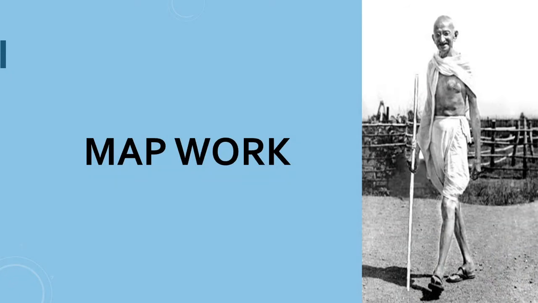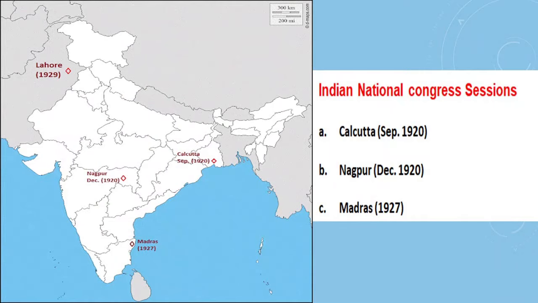There are 2 maps in this chapter, so let's review those. In this map, we have to locate 3 positions of Indian National Congress sessions. The first one is Calcutta, which was held in September 1920. Second one is Nagpur, December 1920, and third one is Madras, 1927.